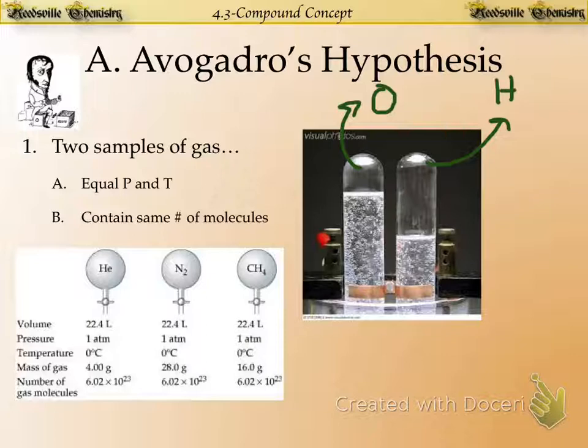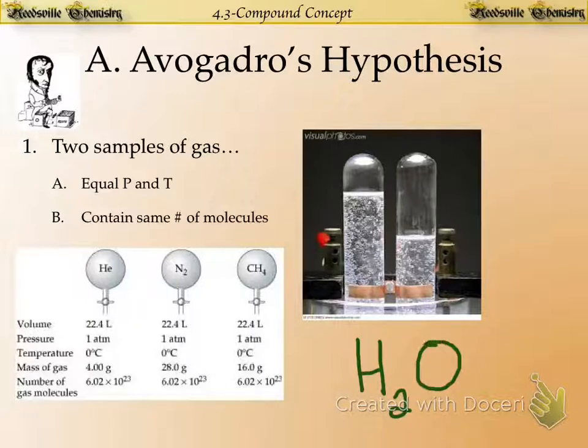There we go. Good. Now, what do you notice about those two gases? Well, hopefully you notice there's more of this stuff on the right than there is this stuff on the left. And in fact, if you did a little ruler analysis, I think you might find there's about twice as much hydrogen as there is oxygen. And doesn't that make sense? So now if you look for your formula of water, and you have H2O, what does that mean? Well, it means for every one oxygen, you have two hydrogens. For one oxygen, you have two hydrogens.